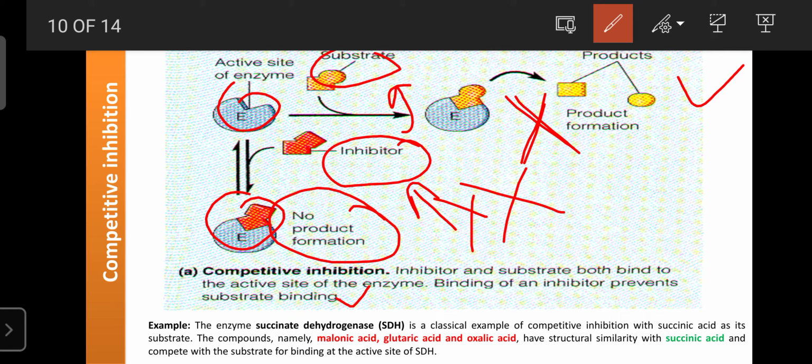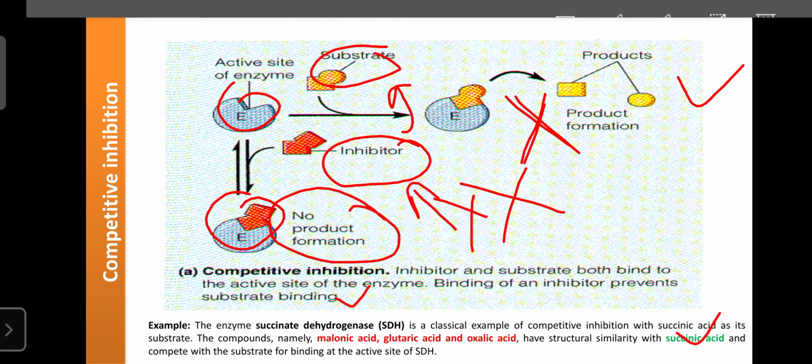Such examples are known as competitive inhibitors, and the phenomenon is known as competitive inhibition. Since these inhibitors are similar in structure to succinic acid, the substrate fails to bind on the active site, and the reaction is retarded.